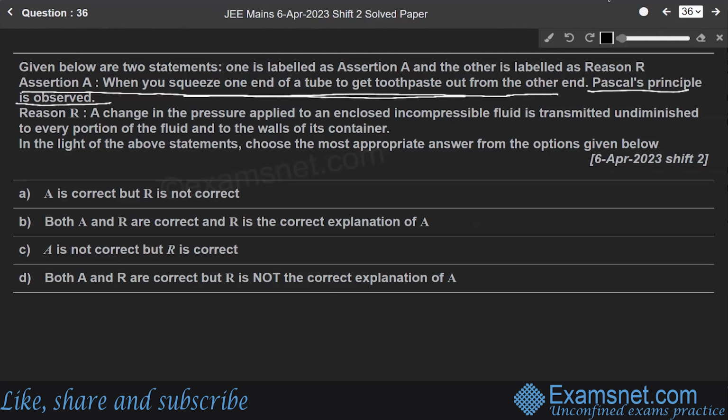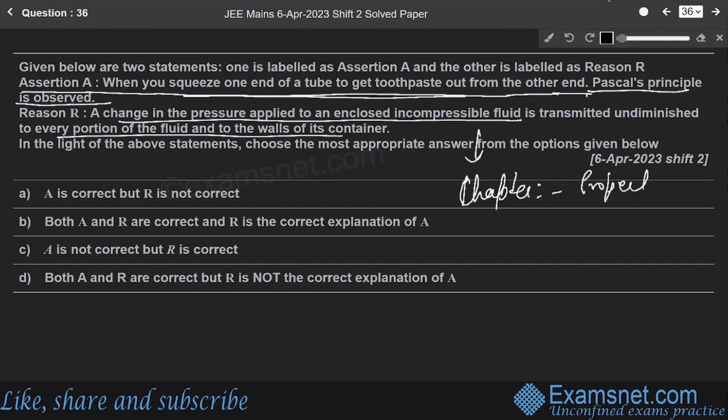Okay, so these two statements are both true. This question is from the chapter Properties of Solids and Liquids, and it is basically Pascal's principle.